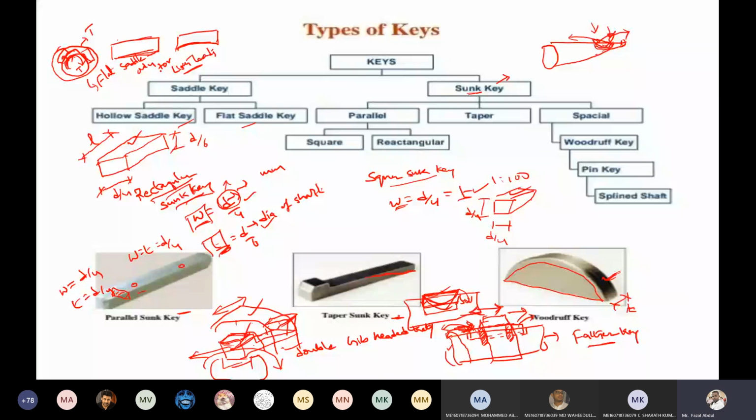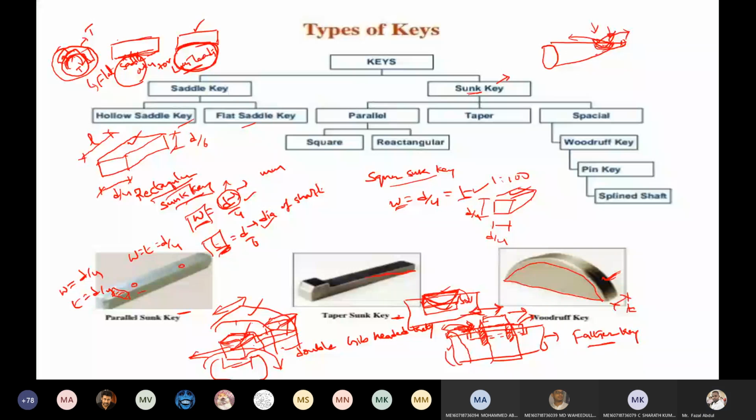Now coming to the hollow saddle key. In hollow saddle keys, the total surface of the key touches the shaft, whereas in the flat one only a small portion of the key touches the shaft, so there is only small friction.